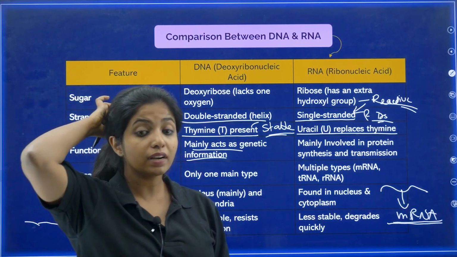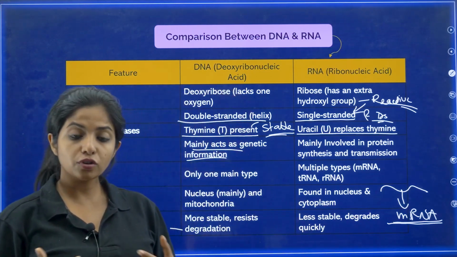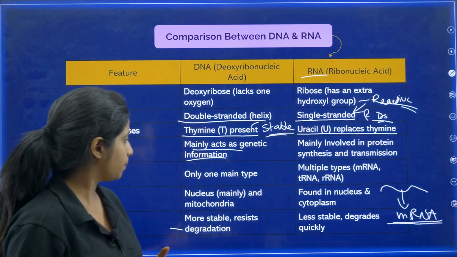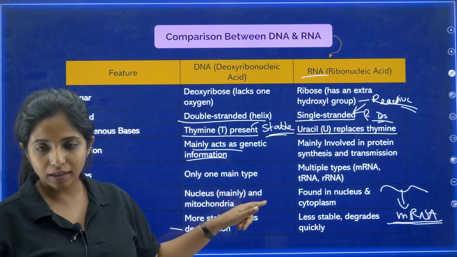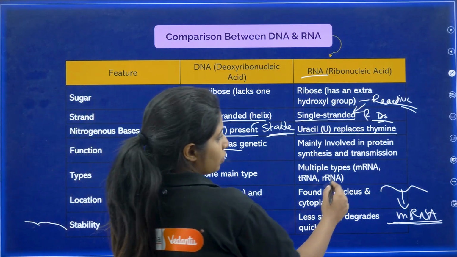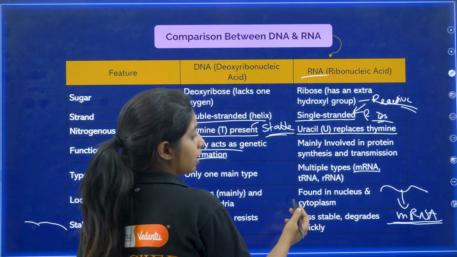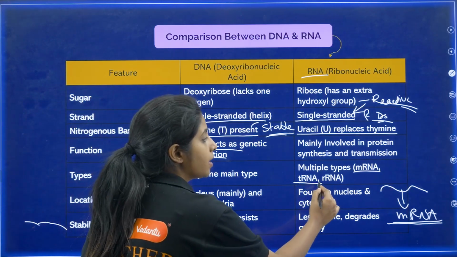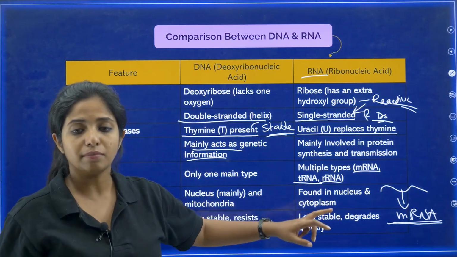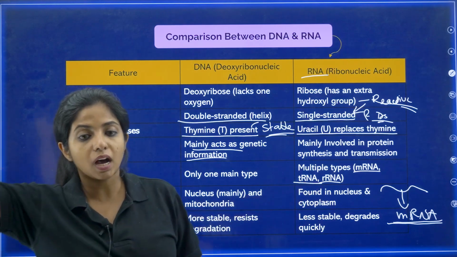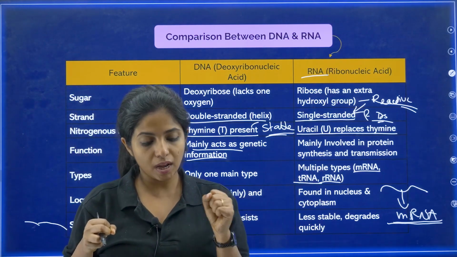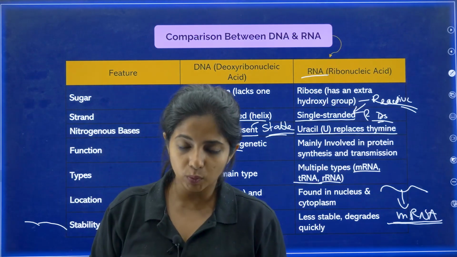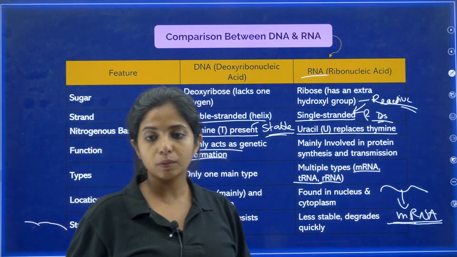Yes. And also in transmission of information. In transmission of information, you more commonly use what? RNA, my dear children. Now, types. You have multiple types of RNA. mRNA, that is messenger RNA. tRNA, okay, that is transfer RNA. rRNA, that is ribosomal RNA. rRNA makes the ribosome. tRNA is the one that will pick amino acids and say that, hey, amino acid come here, hey, amino acid come here. And all the amino acids are grouped together to form protein. Okay, it helps the mRNA to make the proteins.